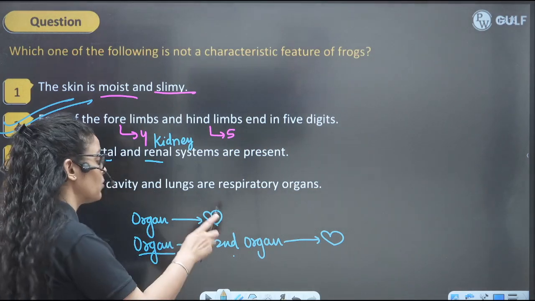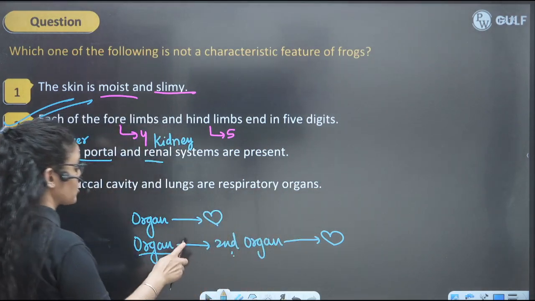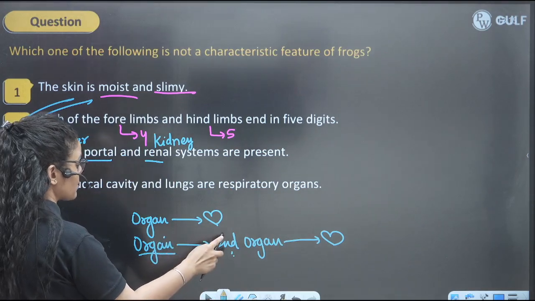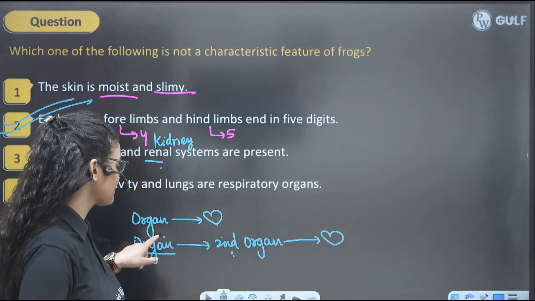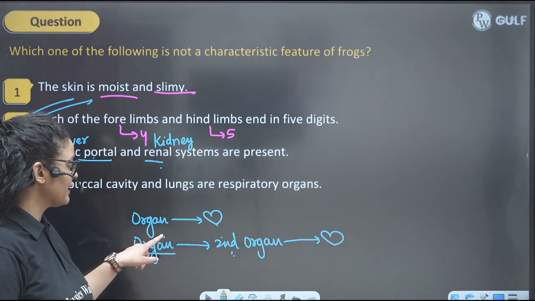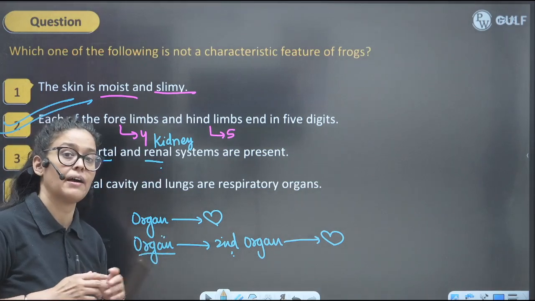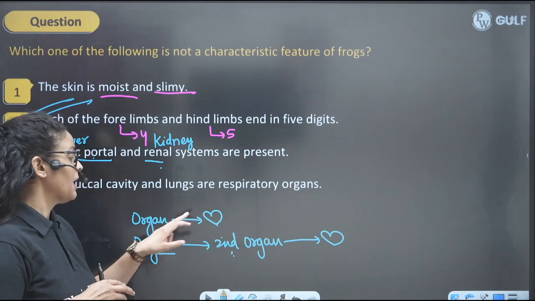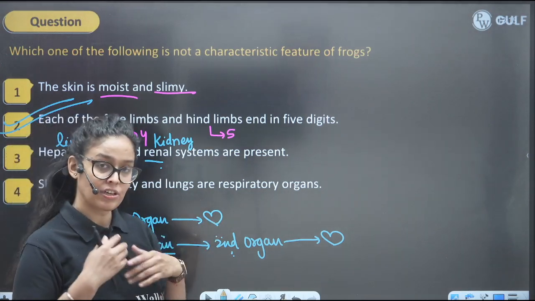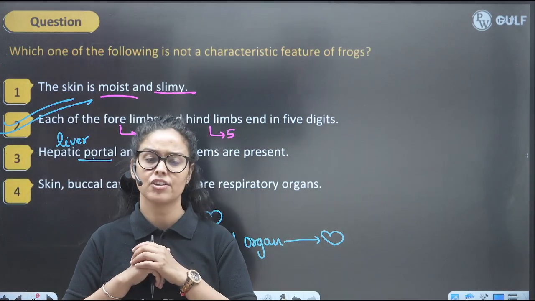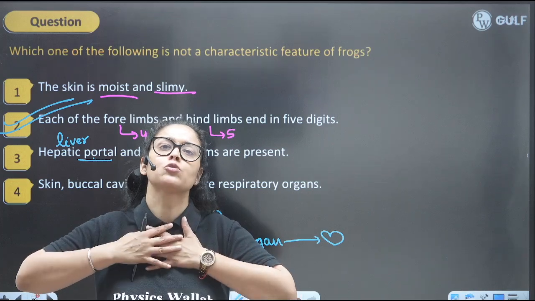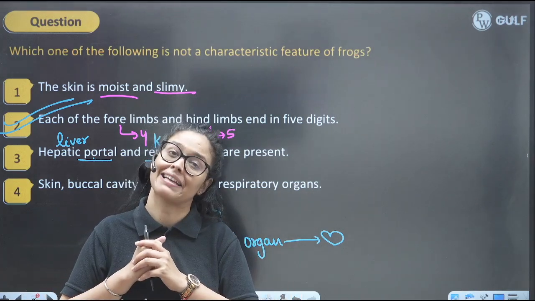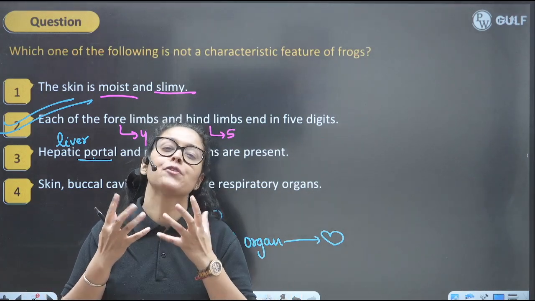So hence it will be going to the liver and then going to the heart. Between the digestive system and liver we have the hepatic portal system, right? And renal means from the kidney: blood from the lower body part is going to the kidney for filtration and then going to the heart. You'll be like, why does blood from the lower body part go to the kidney first, not to the heart? Because frogs don't have an advanced kidney.